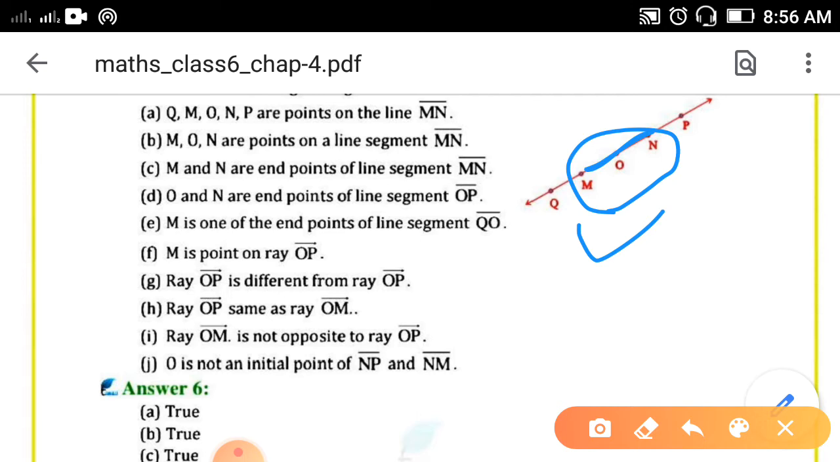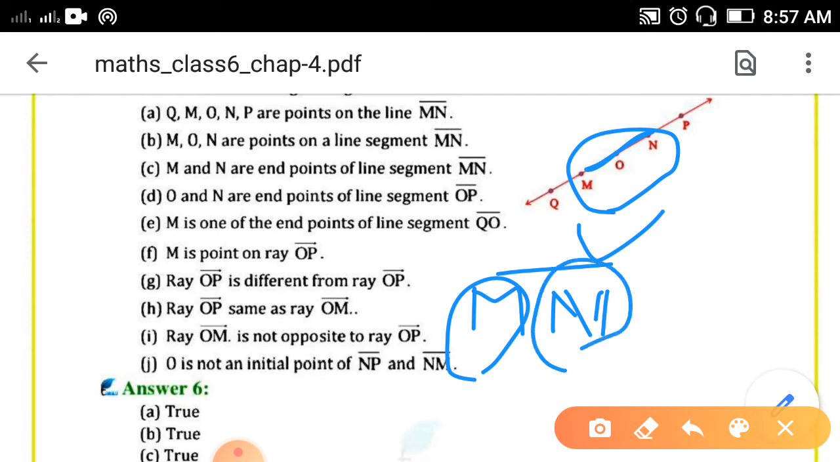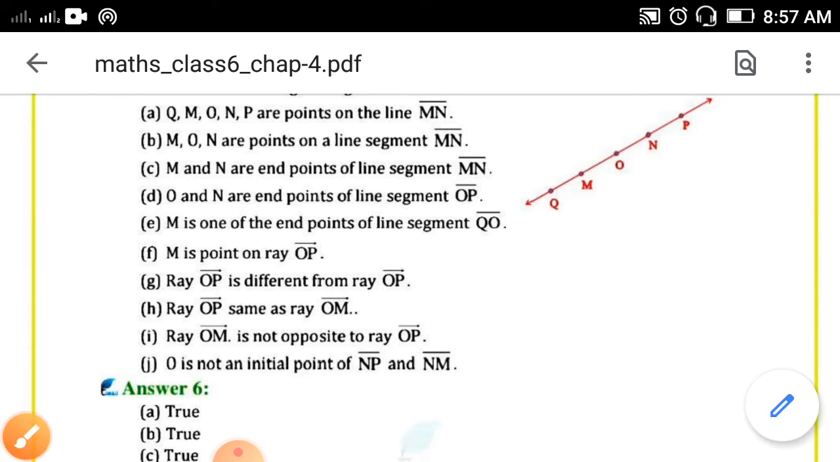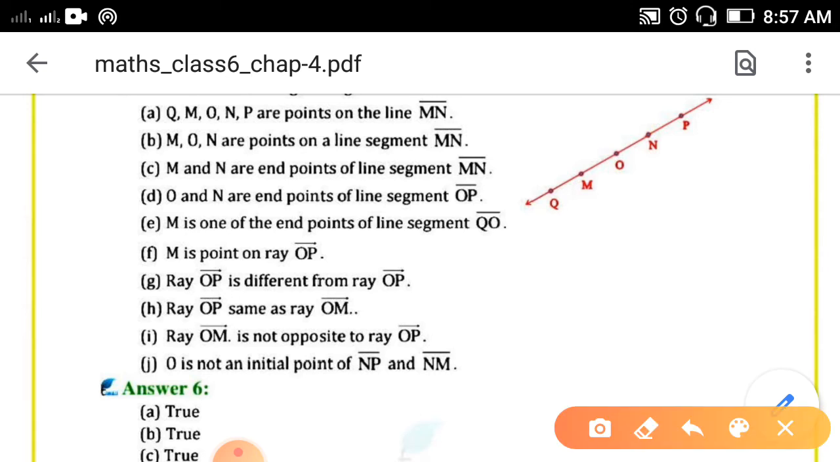C. M and N are end points of line segment MN. Yes. So, here the line segment is MN. So, definitely M and N will be the end points of this given line segment. So, it is true.